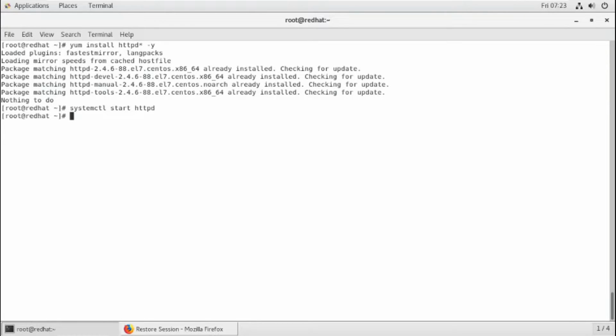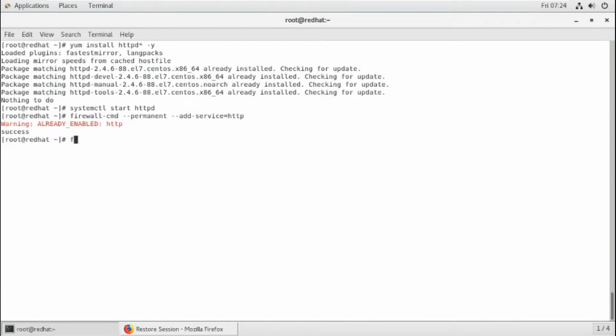Now you need to open the port through the firewall. If you don't open the port for the web server, it won't be accessible. If it is an insecure connection it will be port 80, if it is a secure connection it will be 443. By default in Linux all the ports are blocked in the firewall, so I had to open it. You can either open the service or the port number. Here I am going to open the service. The command will be firewall-cmd --permanent --add-service=http. In my system it is already added, you can see the message came.